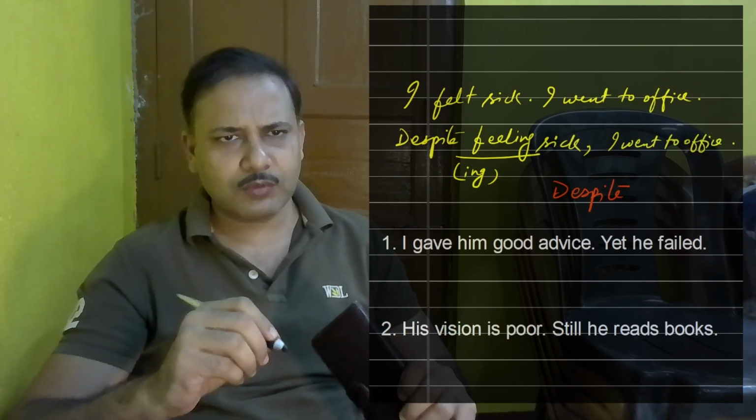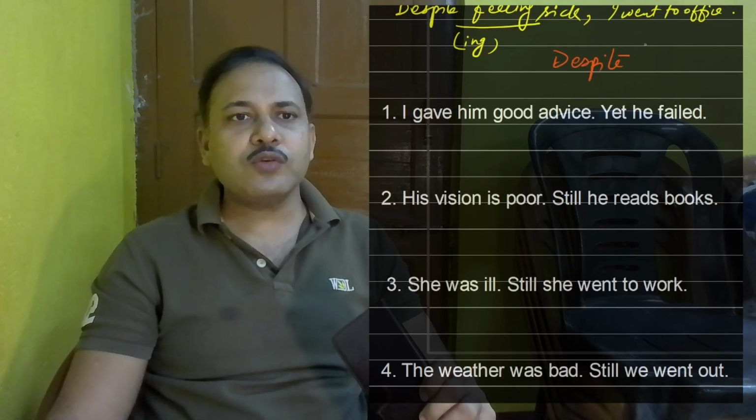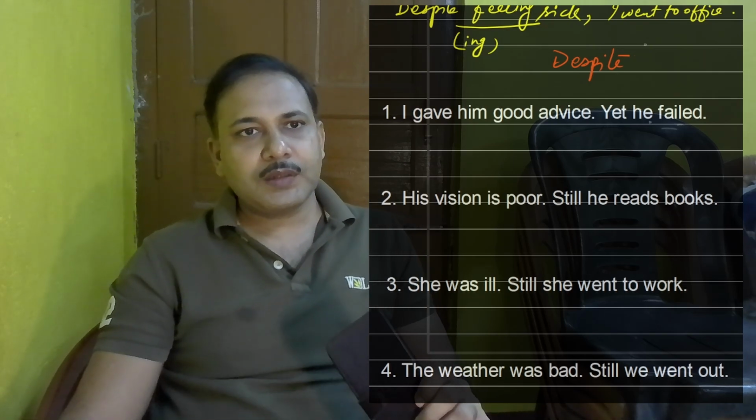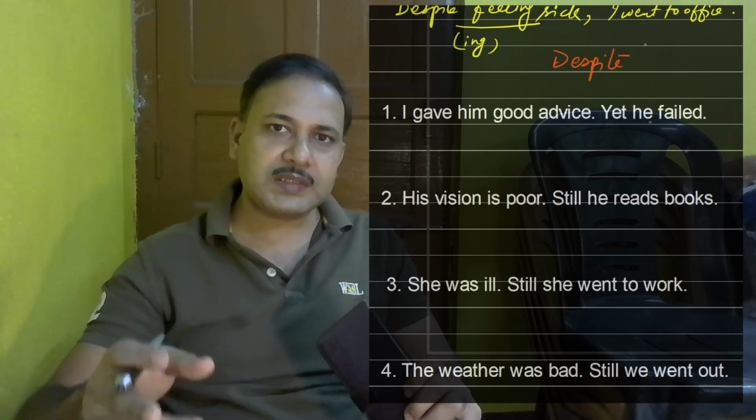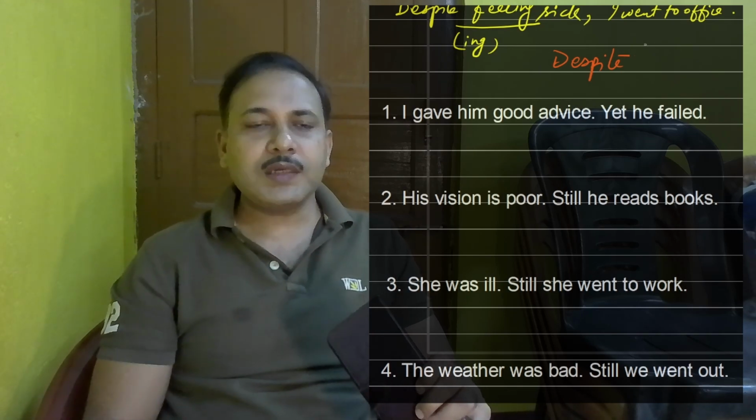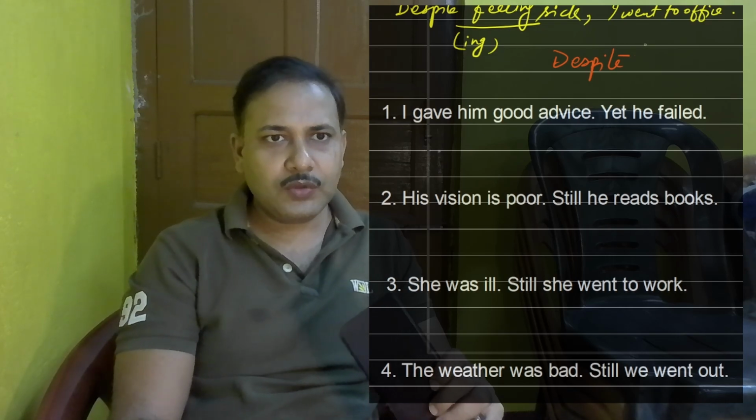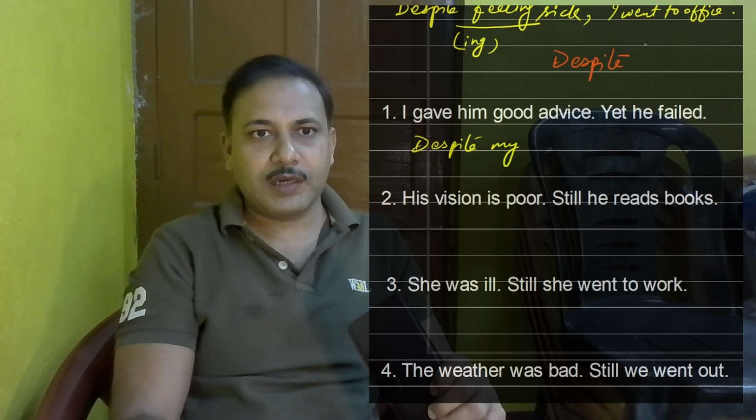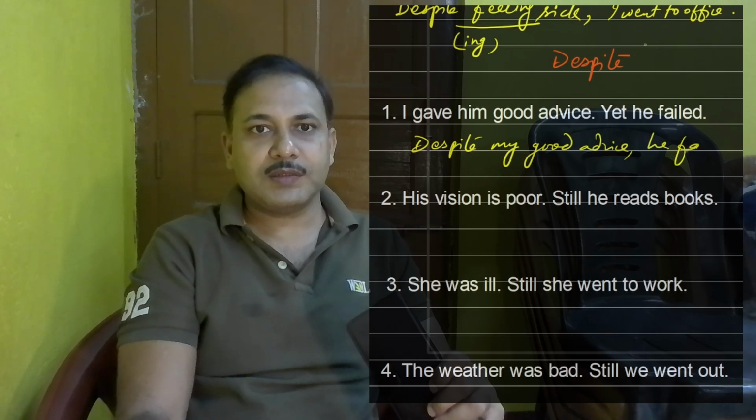Okay, so quite easy. Let us do some examples, and I hope you will get better at that, and you also try to solve it and send it in my comment box if you have any other type of answers. So first sentence here says, I gave him good advice, yet he failed. We are actually using the same sentences that we used in spite of, because they work the same way. The only thing is you have to keep in mind that despite is never followed by of. So despite my good advice, he failed.